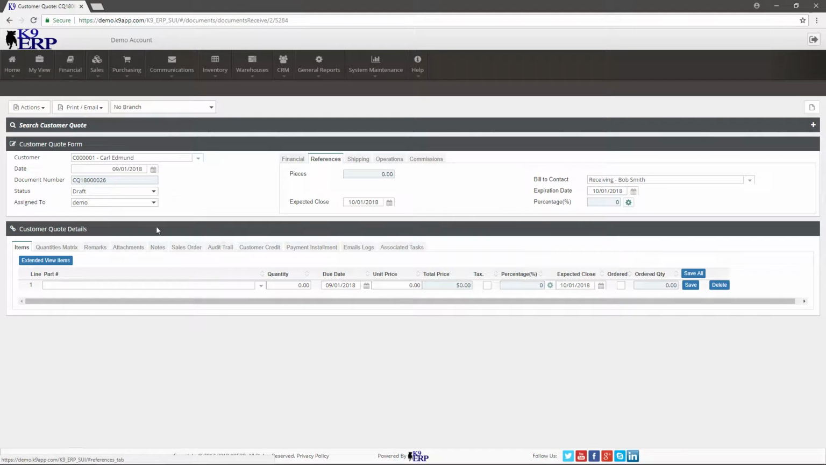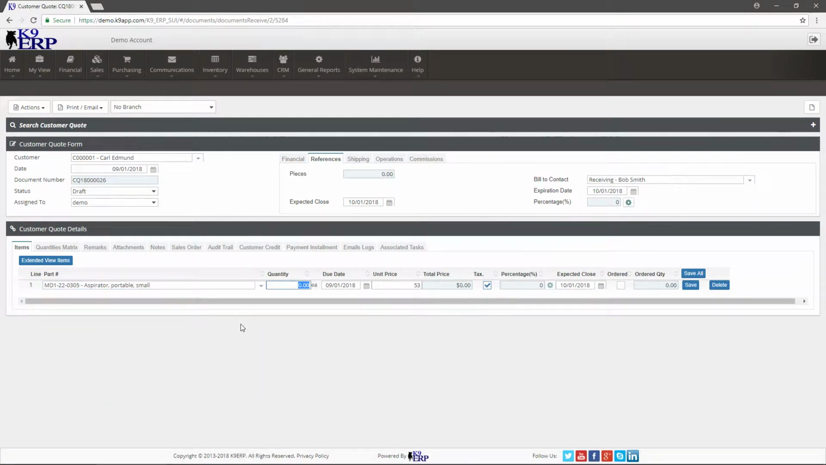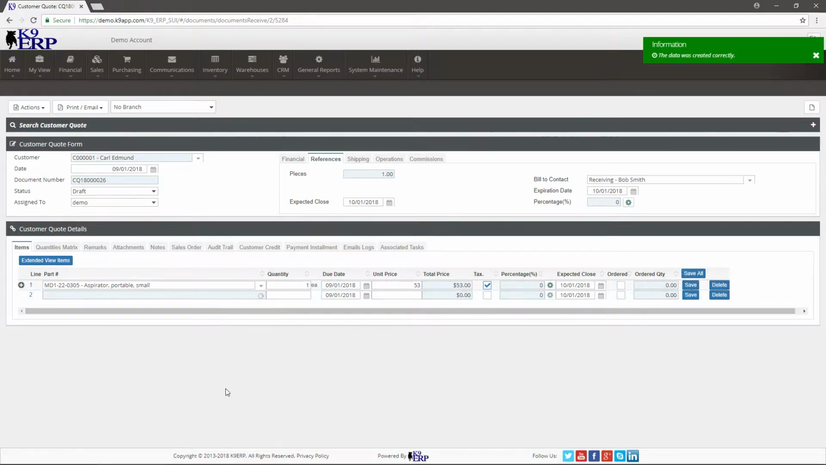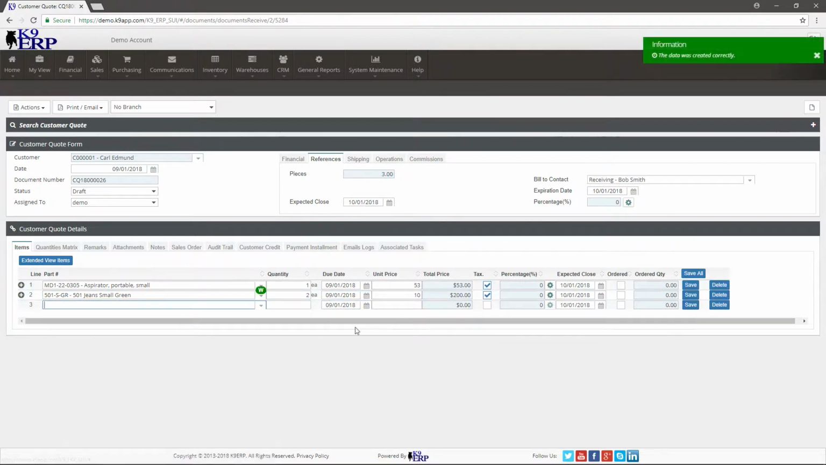So very simple on a quotation, you can come in here and you can define what you're quoting the customer, what price, and whatever parameters you want. You can create notes and all kinds of things like that, let's say for installations or what have you. And I'm going to go ahead and create this in here, and we'll create a couple of parts.